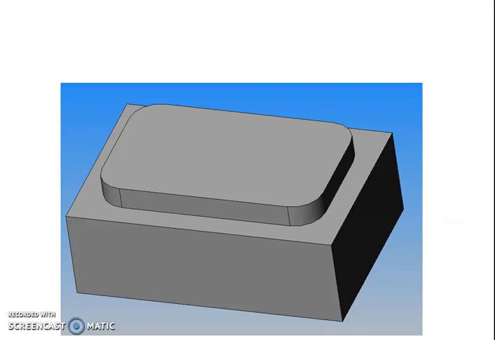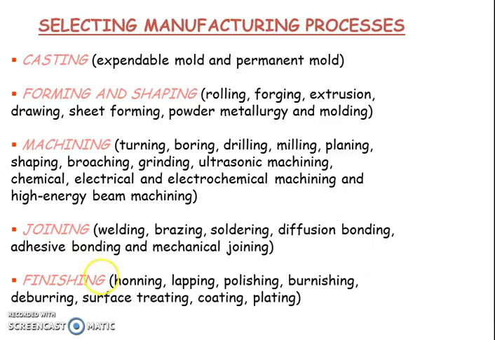This part can be produced in a number of ways, by different conventional or unconventional manufacturing processes. The same can be produced by casting, where a mold is created, a cavity is created, and molten metal is poured. It will acquire that shape. There is forming and shaping, where the bar stock is placed within presses and takes the shape.